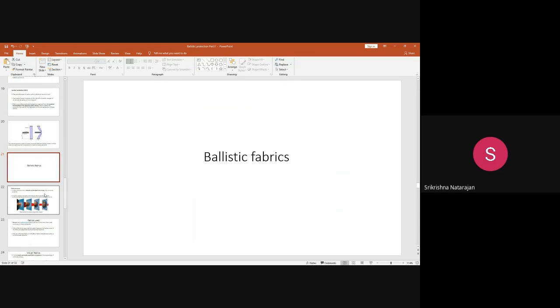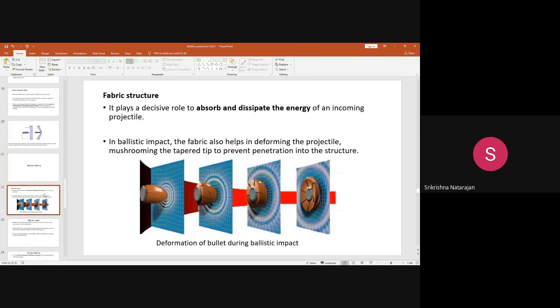So you see, in ballistic protection, apart from the fiber, the fabric structure is also equally important and plays a major role in giving the ballistic protection. So what is the role of fabric structure? The fabric structure plays a decisive role in absorbing and dissipating the energy of the incoming projectile.